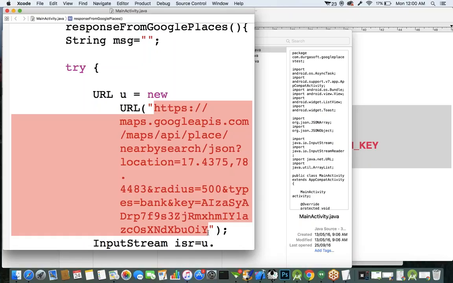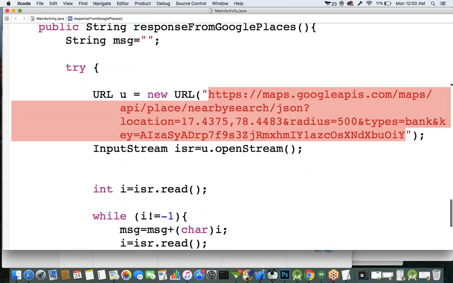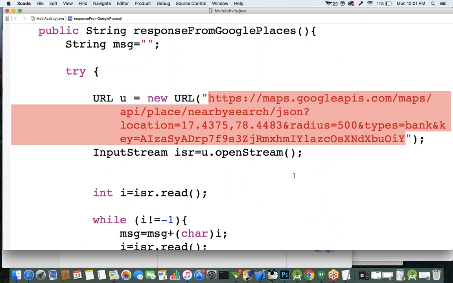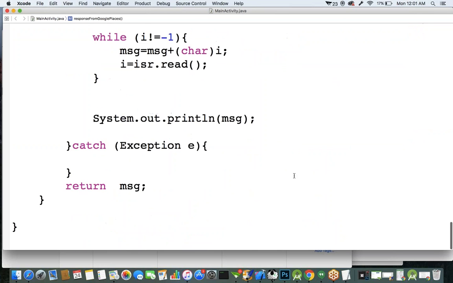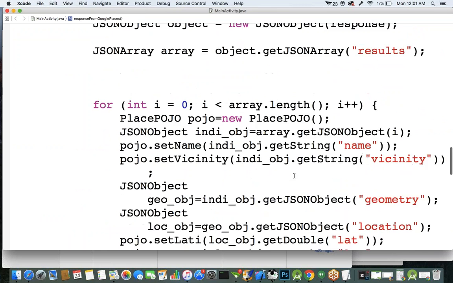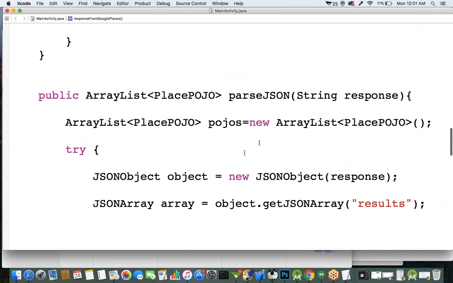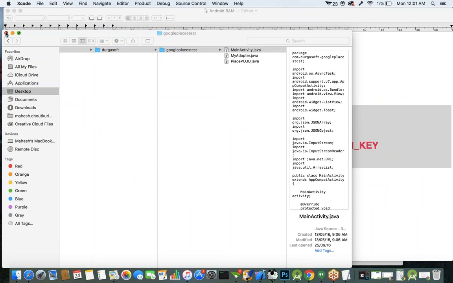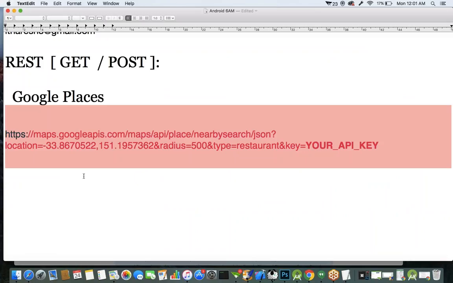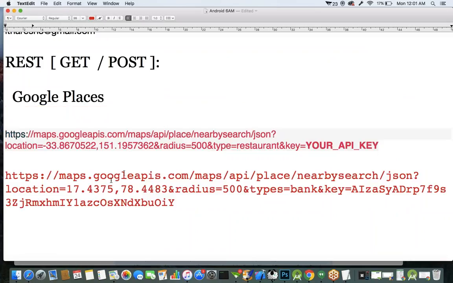This is the URL. Let's copy this URL and see what we did manually last time. We got the response from the server in JSON format. Next, we manually parsed the JSON data. There is no difference between this URL and this URL; this is just the actual data.